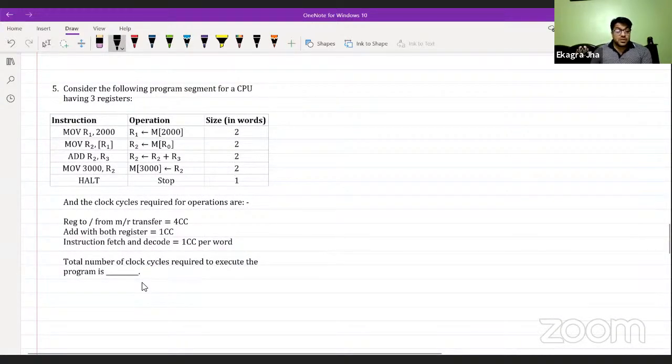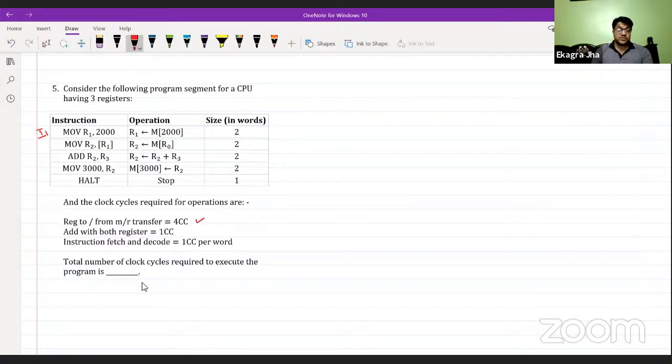So the first thing is register to or from memory transfer requires 4 clock cycles. That means if you see this particular expression, consider it as I1. I1 is a move operation from memory address 2000 to the register R1.